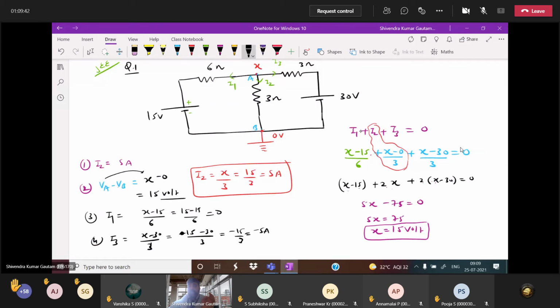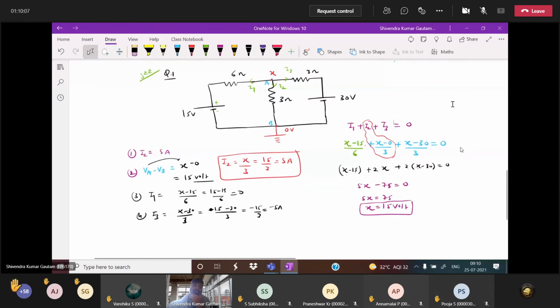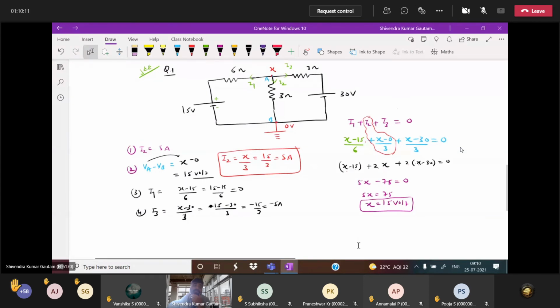And you can verify: this is 0, this is 5, and this is minus 5, equal to, tell me, is the left side also 0 or not? LHS equal to RHS or not? Yes, sir. Getting my point? So you can verify that KCL is satisfied here. Clear? Everybody understood this? Can I give one more question? Will you do? Yes, sir. Note it down, this first one is completed.